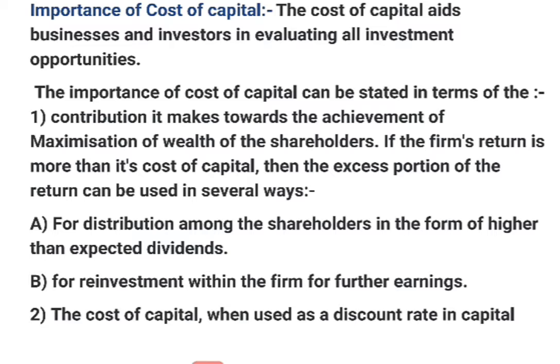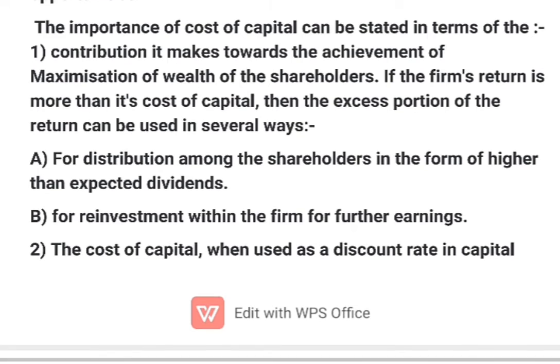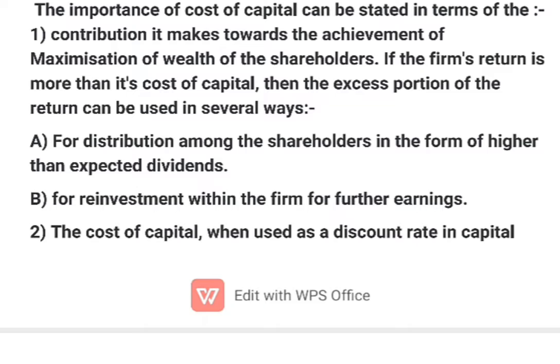And how is it possible? By applying different ways. First one, the wealth of shareholders is increased when the rate of return exceeds cost of capital. Then the company can use it in two different ways. First, for distribution among the shareholders in the form of higher dividend than the expected rate. If the rate of return exceeds cost of equity or cost of capital, then the company can distribute the excess amount among the shareholders in the form of excess dividend.